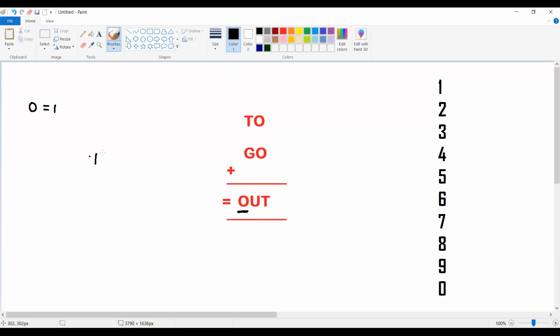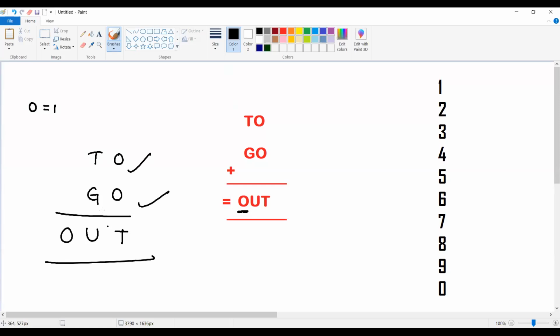So this is like this, right? T O G O. So this is T, this is U, this is O. So the sum of this is giving T. The sum of these two is giving OU. That means it's a 2-digit number. The maximum digit in this will be 9. 9 plus 9 is 18. That means the maximum carry which can be given is going to be 1.